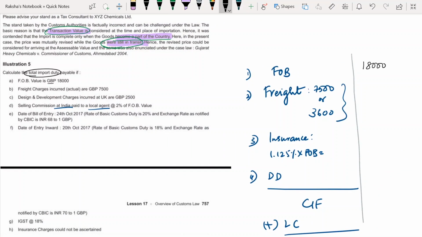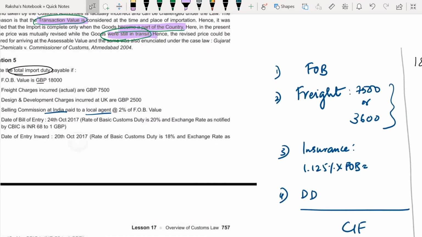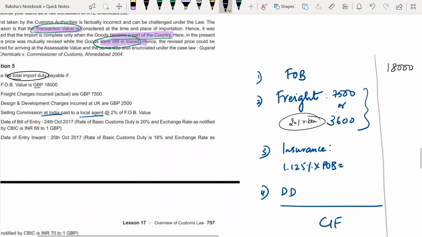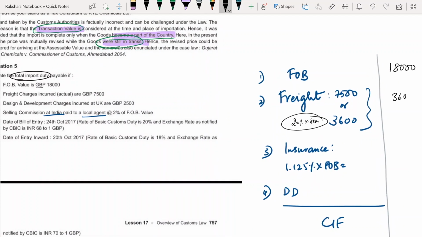Freight charges incurred, actual, is 7,500. What is 20% of 18,000? It is 3,600, whichever is lower, so you will take 3,600 for freight.